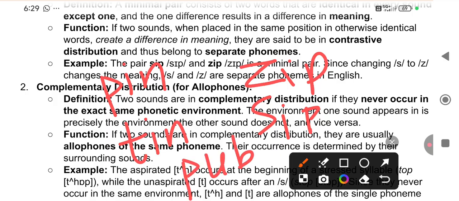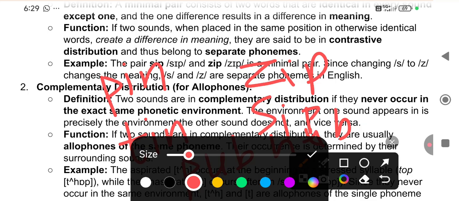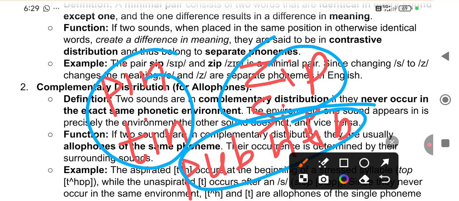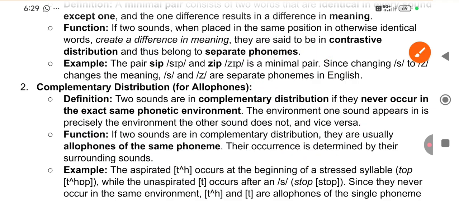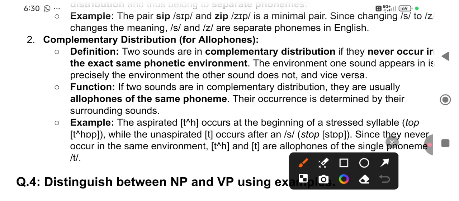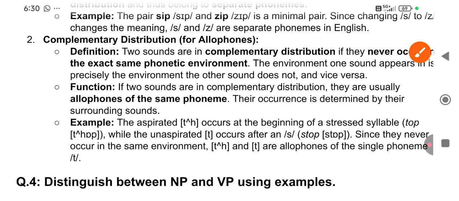Pub, hub. These are the pairs, right? So here just one sound differs; the same thing I am telling in a different way. That's a minimal pair, since changing S and Z changes the meaning. When one sound changes and the word changes, that is called a minimal pair, right?